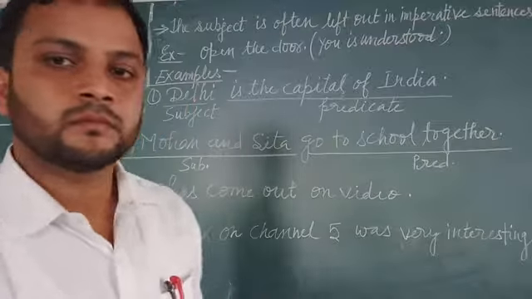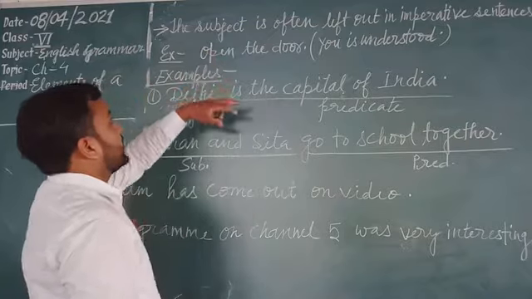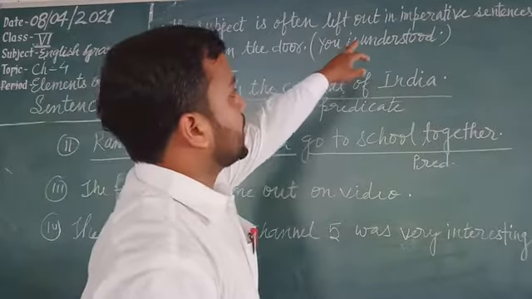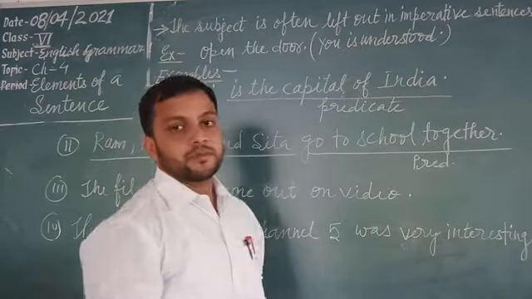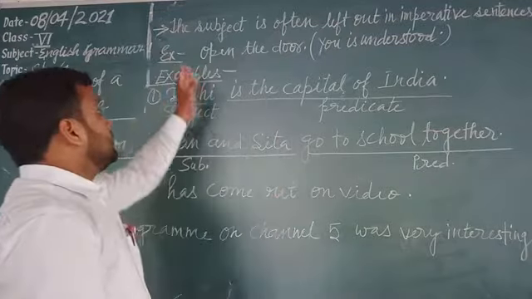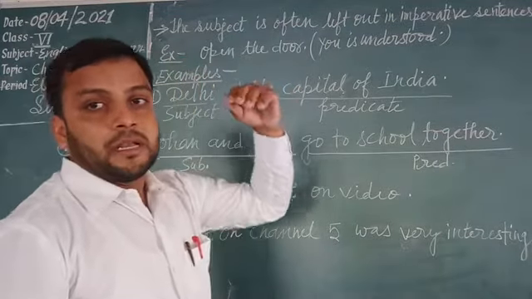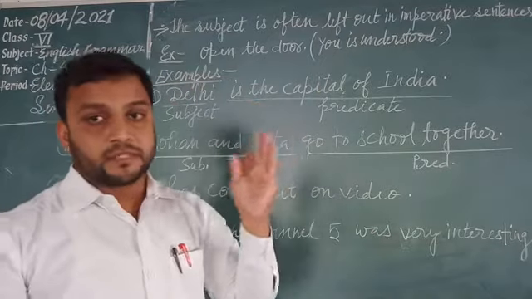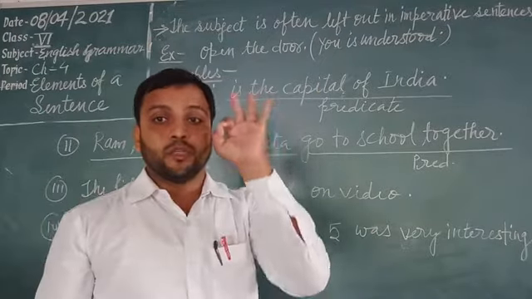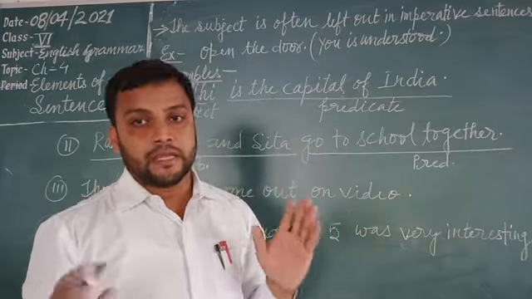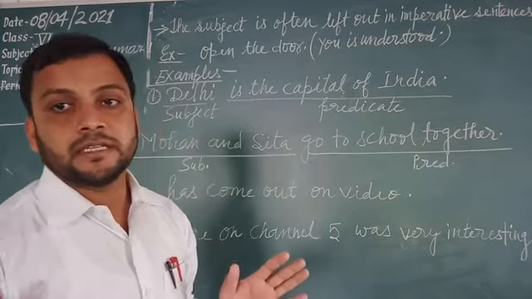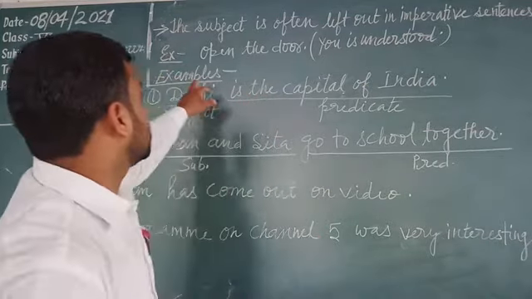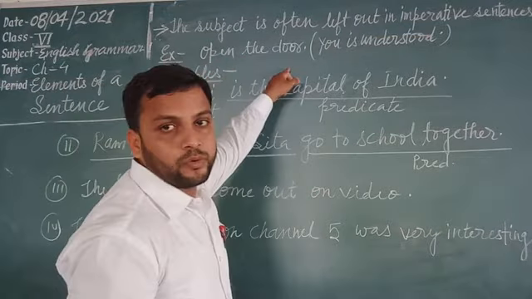Okay? Students, now see the next point. The subject is often left out in imperative sentences. The subject is not written. The subject you is understood in imperative sentences. See the example. Open the door.